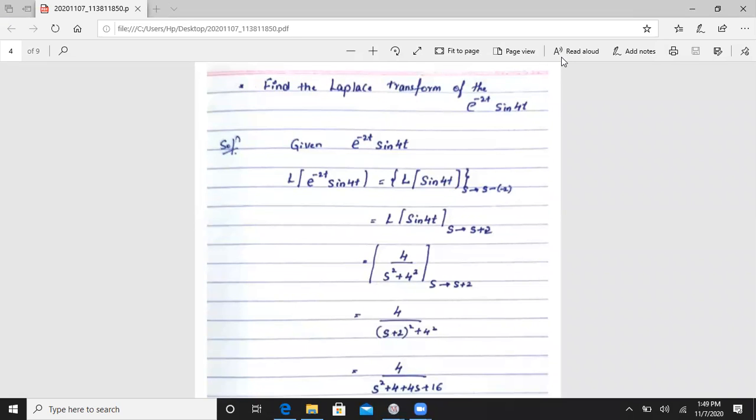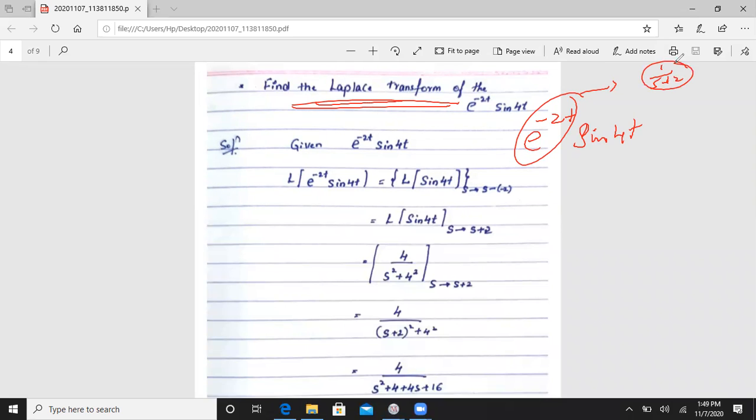Okay. I will go to your problems. Using these problems, you will get clear on those properties. Now find the Laplace transformation of e to the power minus 2t sin 4t. You already know this value will become 1 by s minus of minus 2. So here using our property, we have to write s tends to the at value.